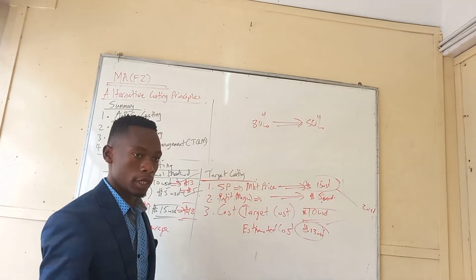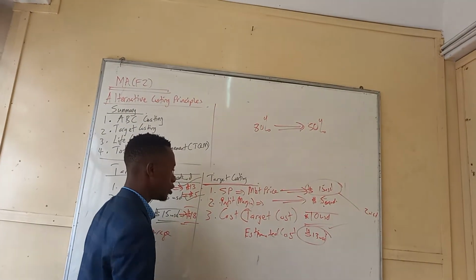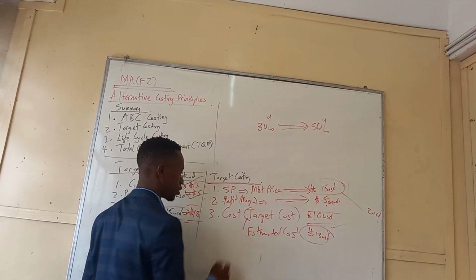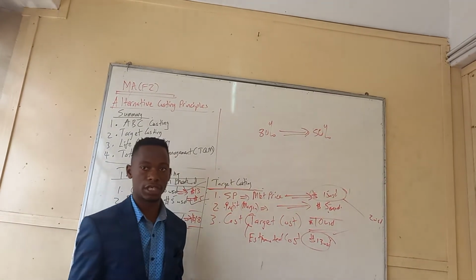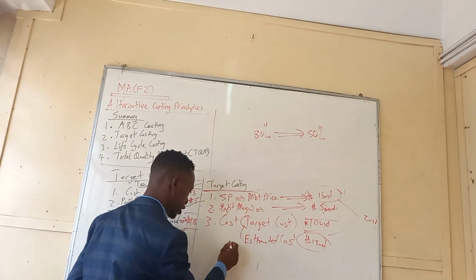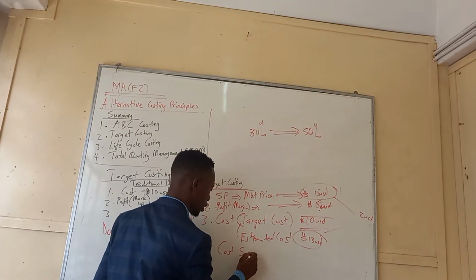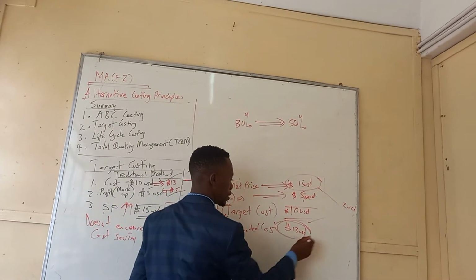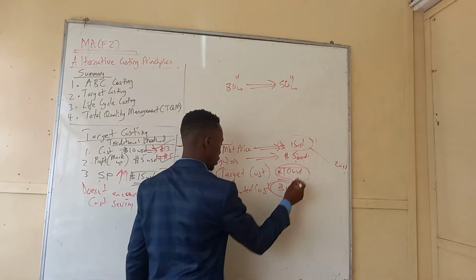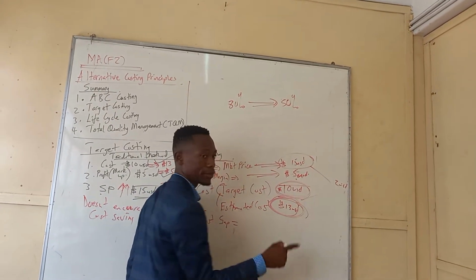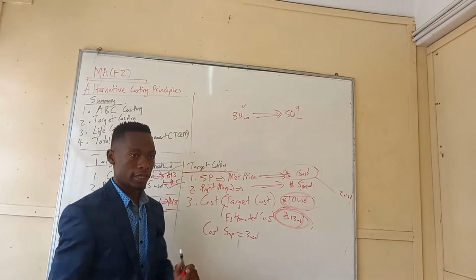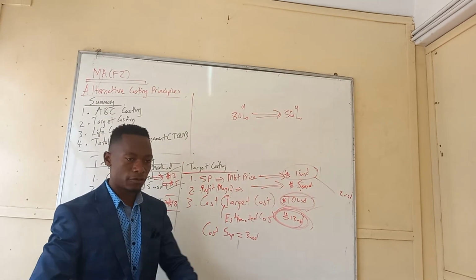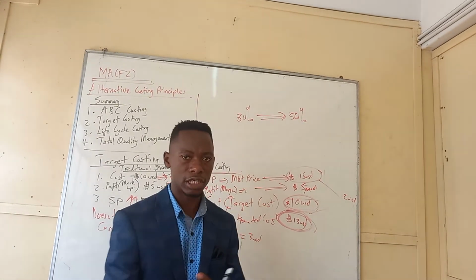Do you follow? So you now need to look at the cost gap. The difference between this target cost and the projected cost will be the cost gap. Meaning the cost you were targeting is now different from what you're estimating. So there's a difference of $3. So this is not good. This is a cost gap. So you have to make efforts to close that cost gap.